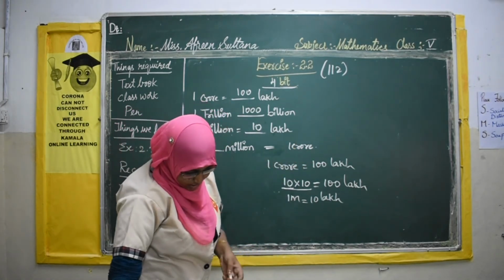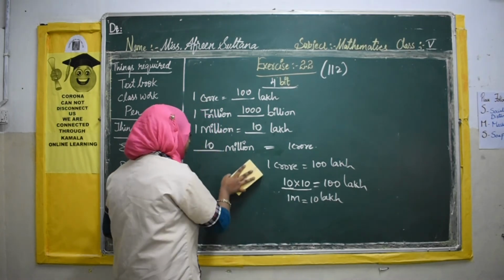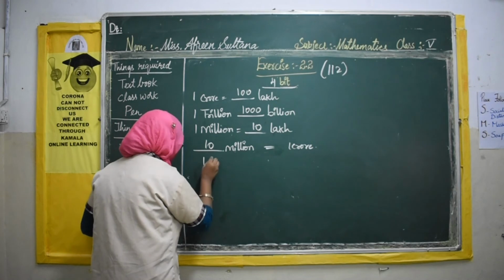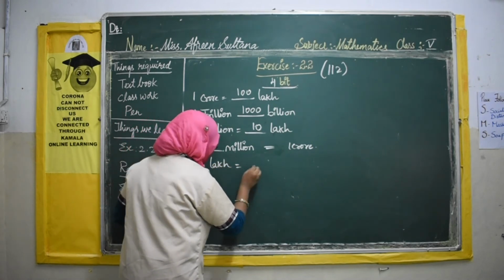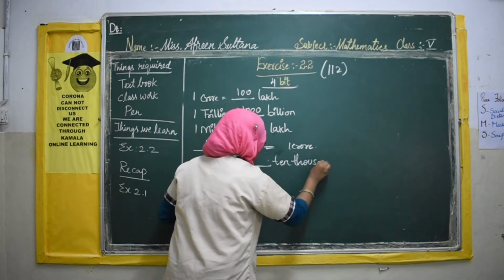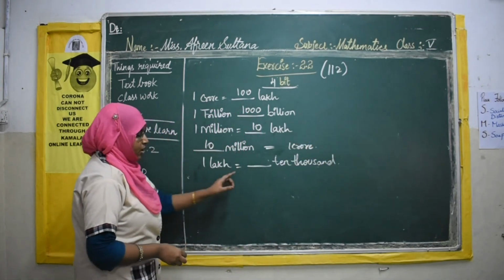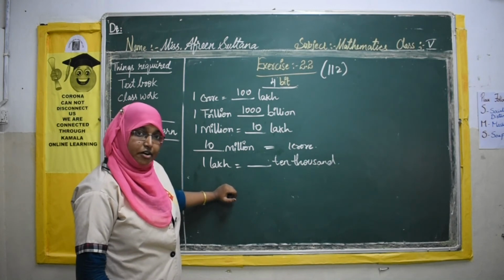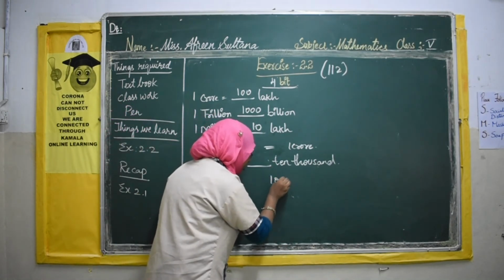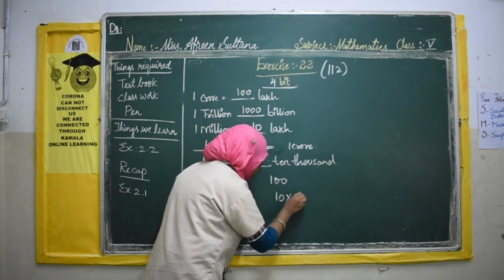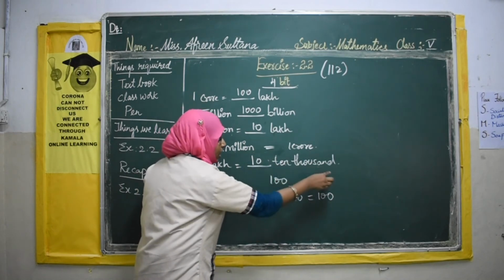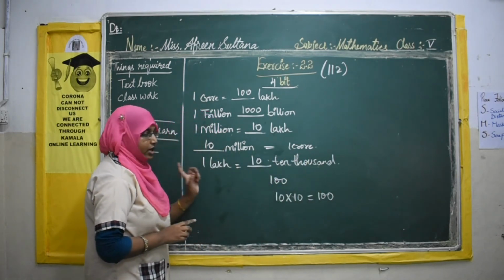Okay. Next is 1 lakh, how many 10,000? Dash 10,000. In 1 lakh, how many thousands do we have? 100,000. But here they have given already 10. So I want 100. Already they gave 10. If I multiply 10 into 10, I get 100. So how many do I want? I want 10 of 10,000 rupees to make 1 lakh.